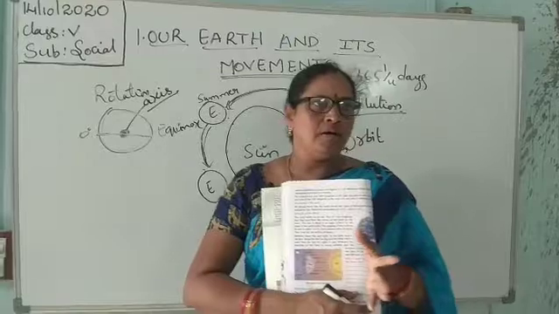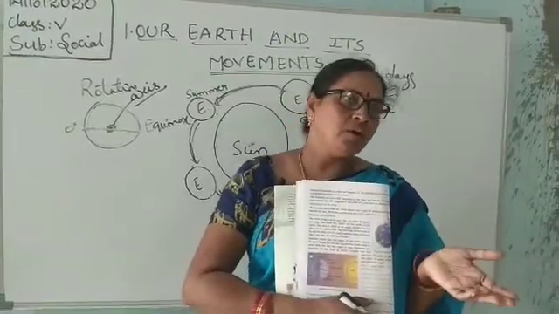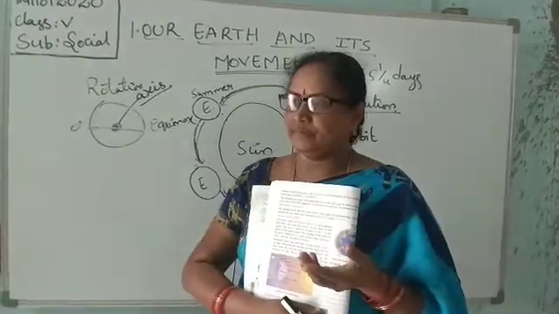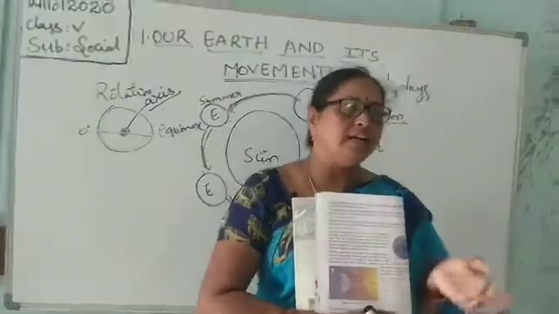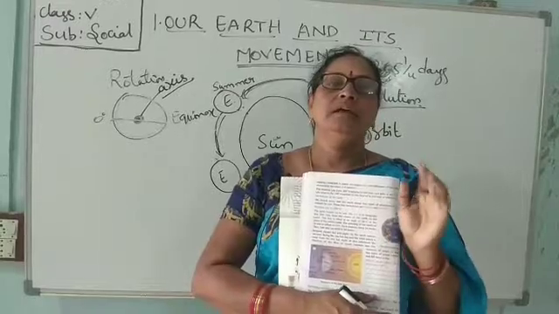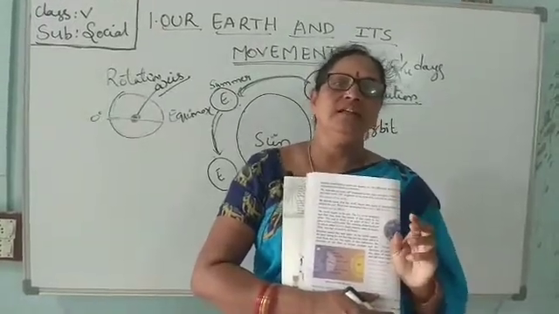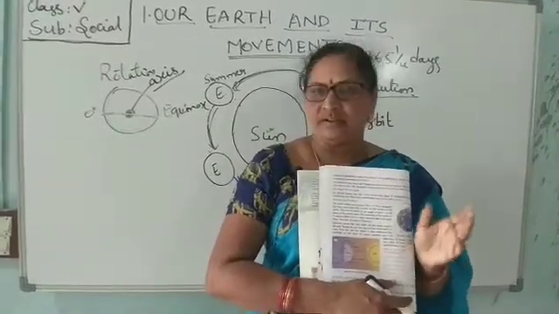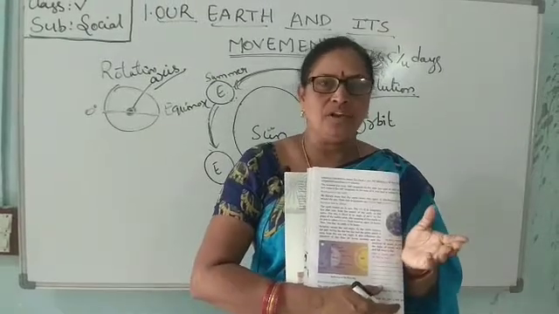On the remaining days in the summer season, at 5 o'clock we already get sunlight, and in the evening at 8 o'clock we also get sunlight. It means in the summer season the days are very long and the nights are short. In the winter season, even at 7 in the morning we get darkness, and at 5 or 6 o'clock in the evening darkness comes.